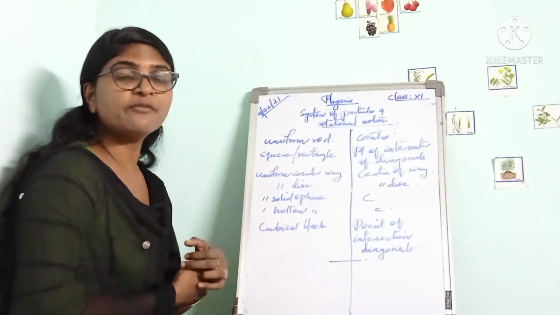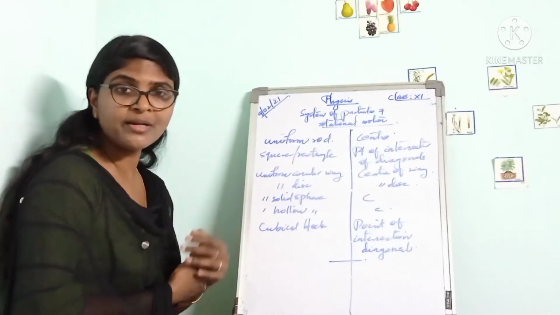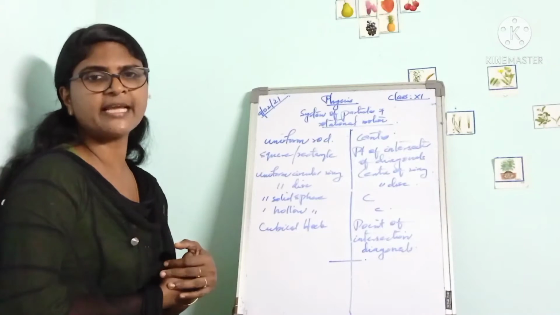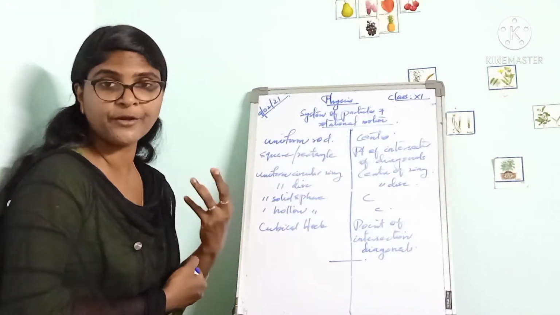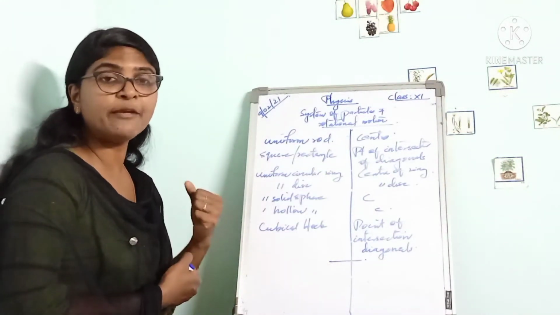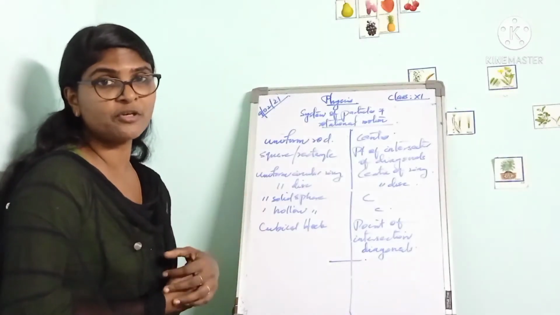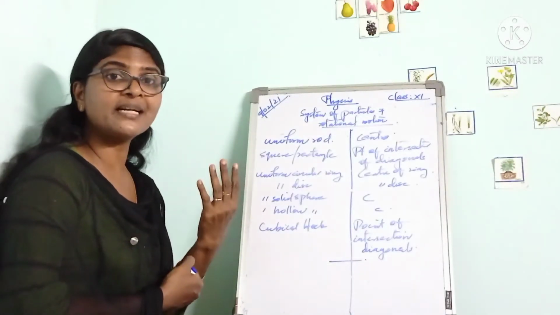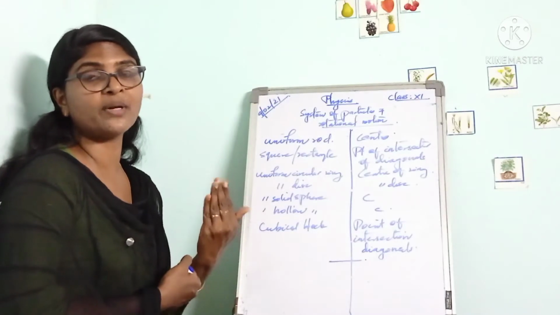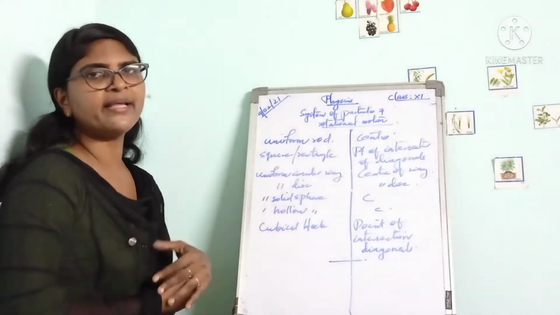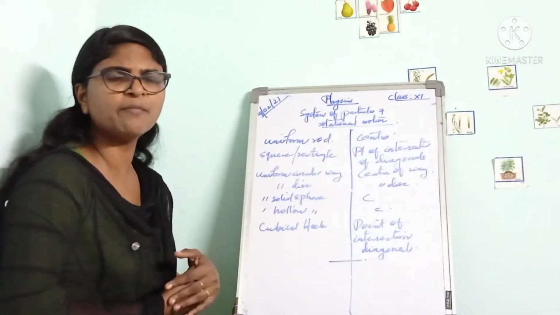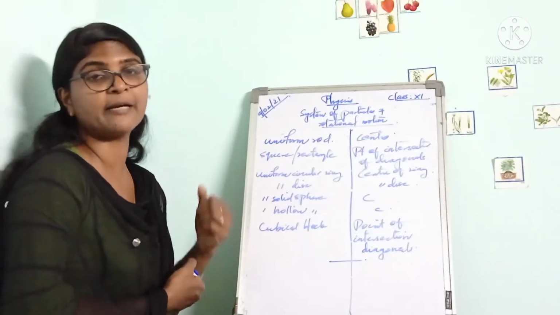Suppose a rigid body has an irregular shape and the distribution of mass is not uniform. It is very difficult to locate the position of center of mass. We already said the center of mass of a rigid body depends upon the shape of the body and the distribution of mass in the body.